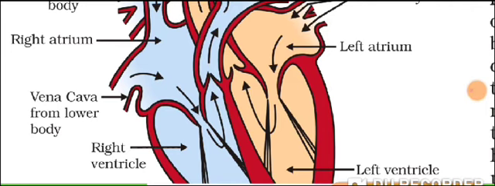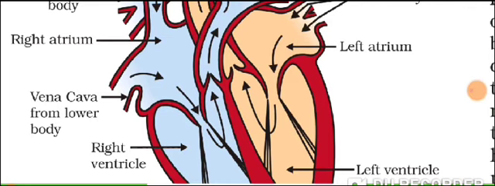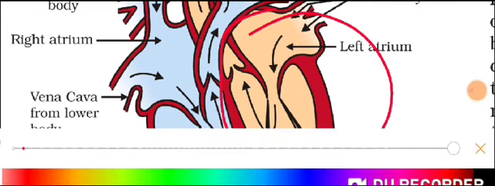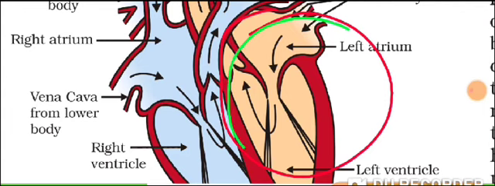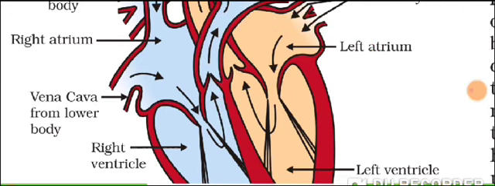Now the right chamber, this right chamber entirely, both the auricles and the ventricles together, this entire chamber is dealing with deoxygenated blood. What do you understand by deoxygenated? Deoxygenated blood means blood without oxygen. Whereas the left hand side of your heart, this complete region, I'll choose a different color, say a darker green color. This particular region is completely dealing with the oxygenated blood. Clear? So deoxygenated on the right hand side, oxygenated on the left hand side.